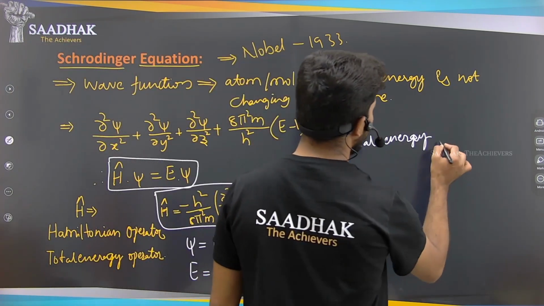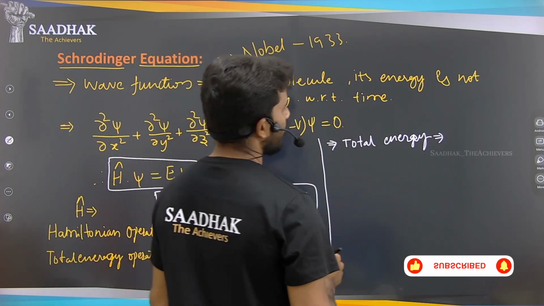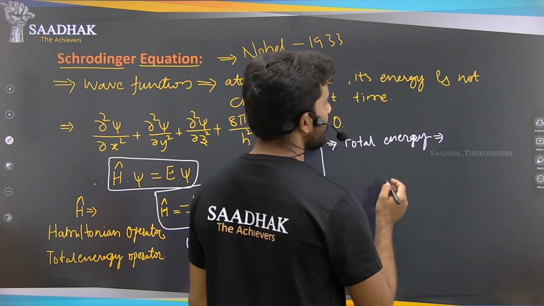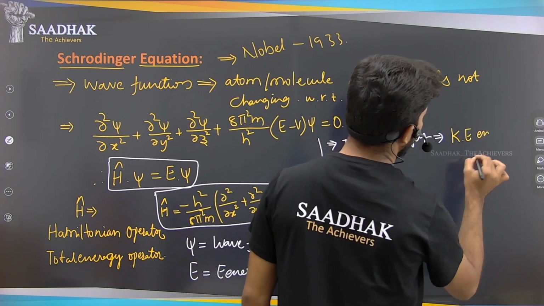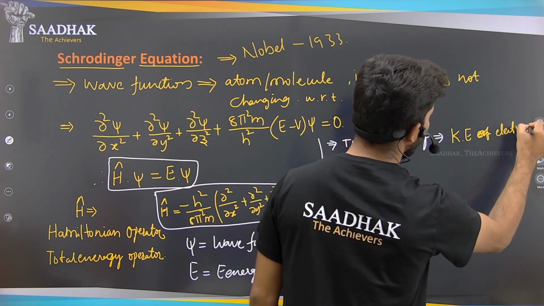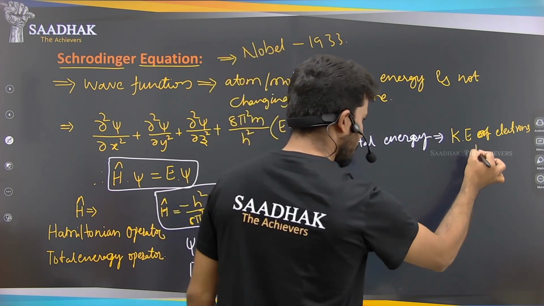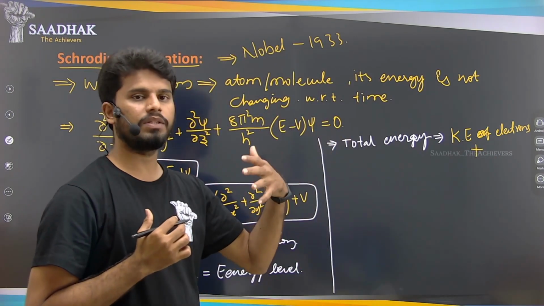So what is this total energy? This total energy consists of all the energy of that atom. So what are the energies that we can see in the atom? That is nothing but the kinetic energy of the electrons, plus the potential energy possessed by the electrons and the nucleus.